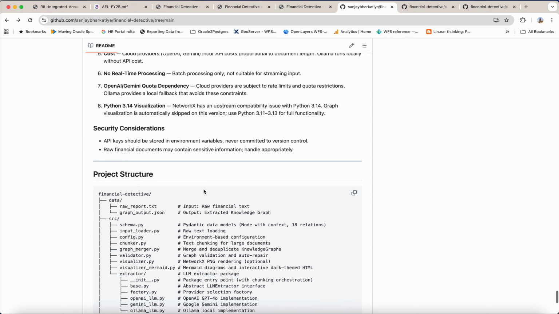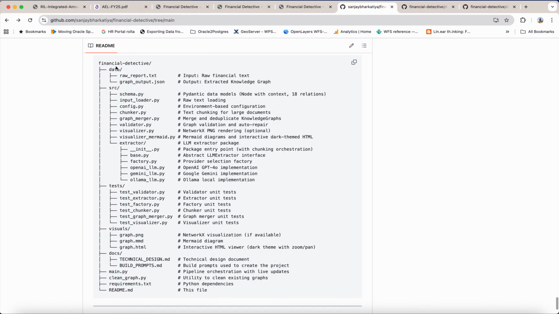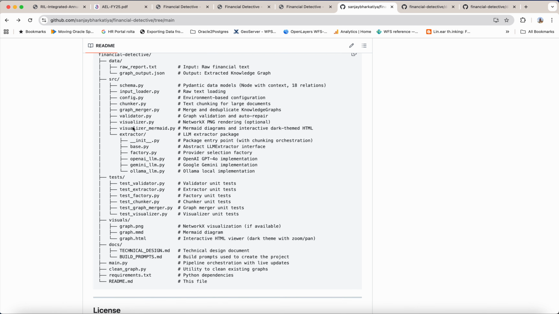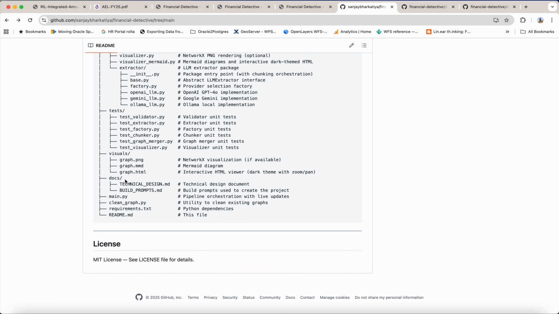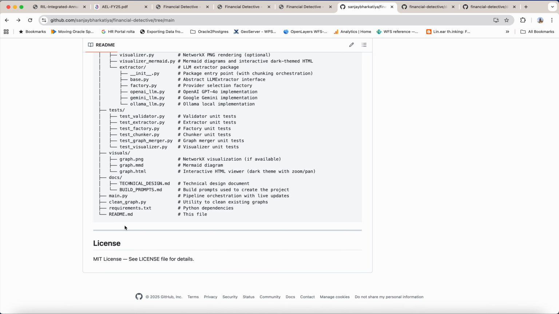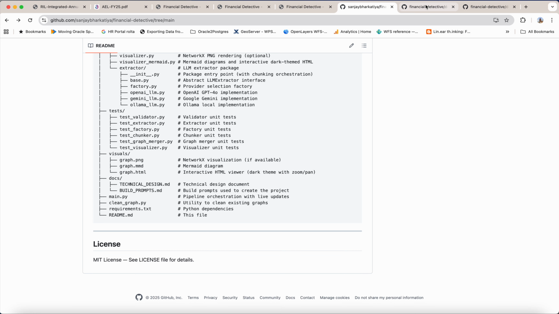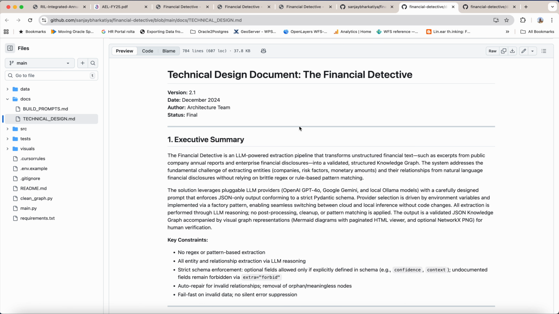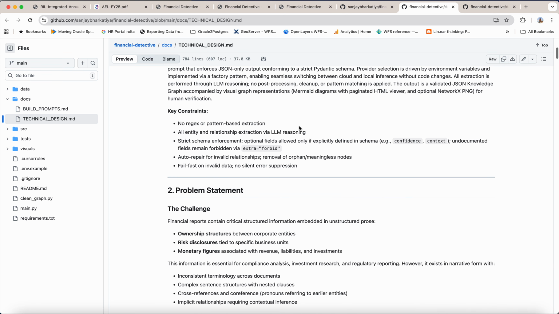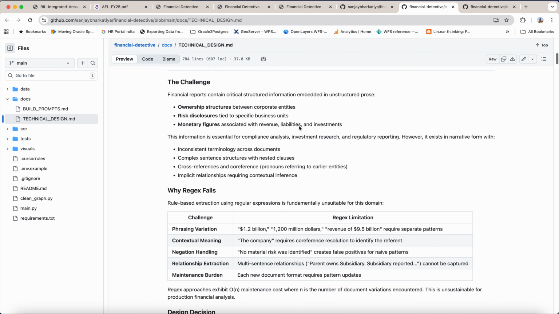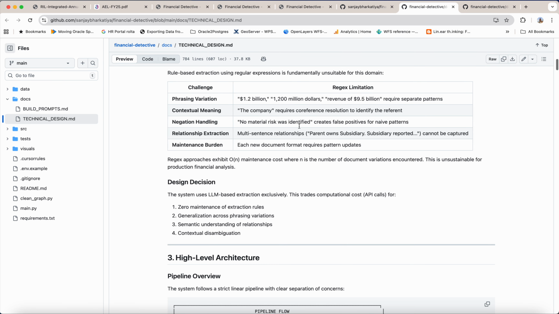This is the project structure, where financial detective has the data as input file, output file, then your src package, your tests package, your visuals, your docs, and then your orchestrator. I'll now run you through the technical design document. I have covered that in the README file: the problem statement, everything.